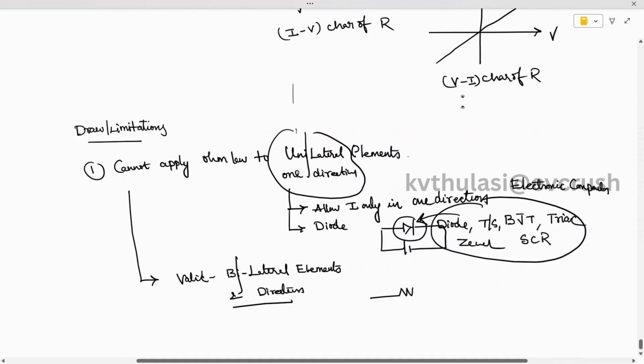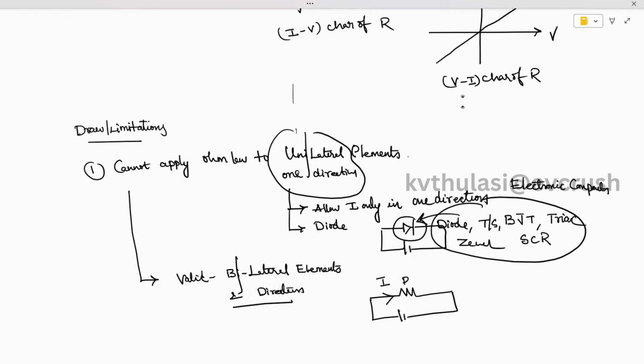Let us take a resistor. Now we are applying some voltage. Therefore, the current is flowing in the forward direction, and I can say that the resistance offered is R. This resistor will also allow the current to flow in the opposite direction. So it is allowing current in how many directions? Two directions. Therefore, we can apply Ohm's law for a bidirectional element.